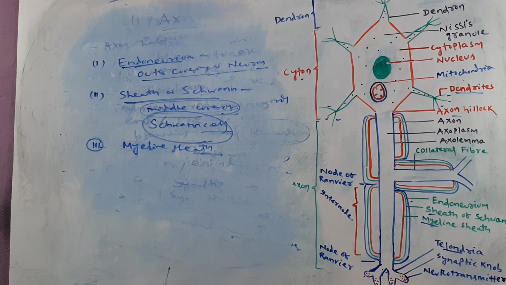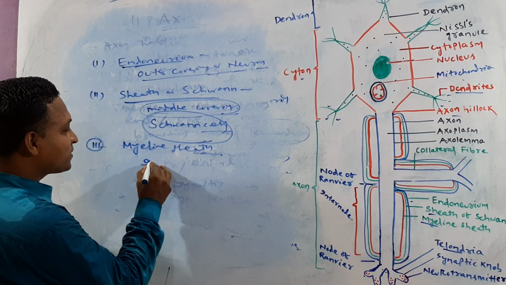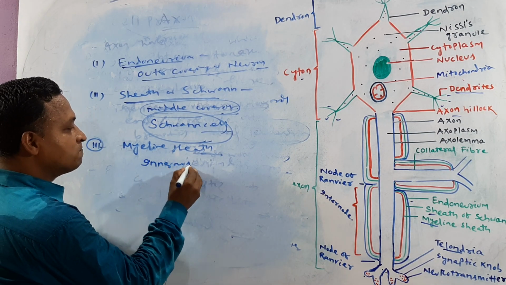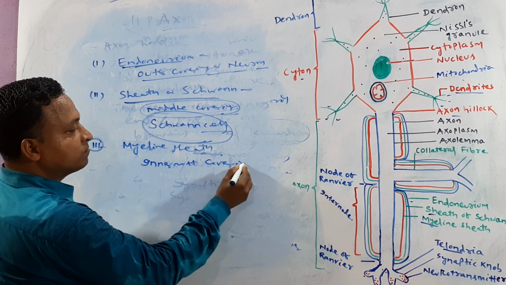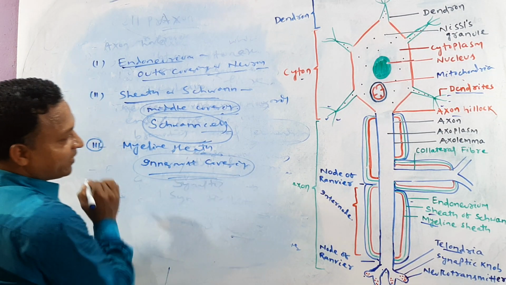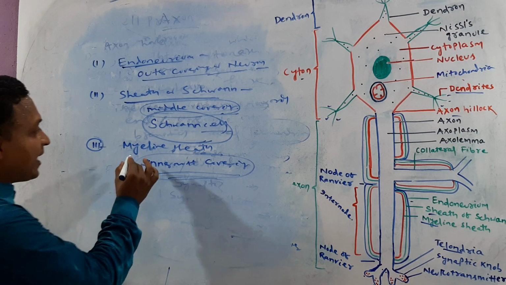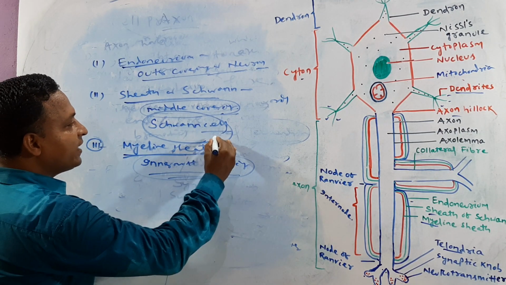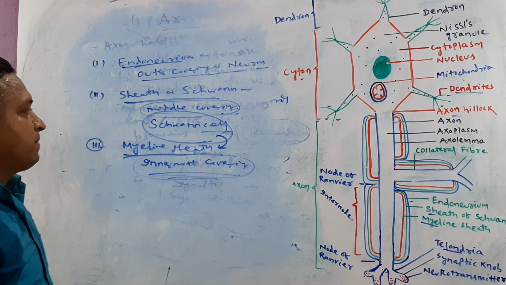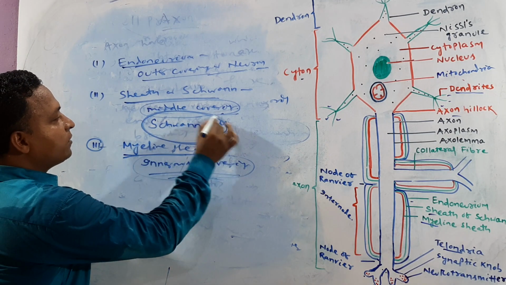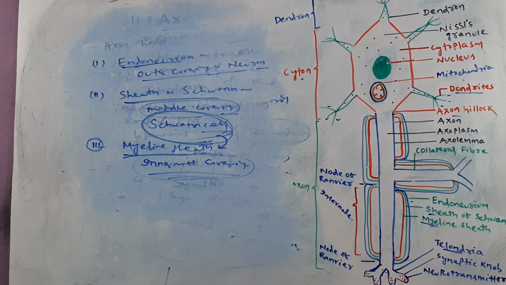Myelin sheath. It is the innermost covering. Okay, and it is secreted by this myelin sheath as basically secreted by, try to guess, my dear, which one? What cells? Schwann cells. Clear? Try to guess, my dear.